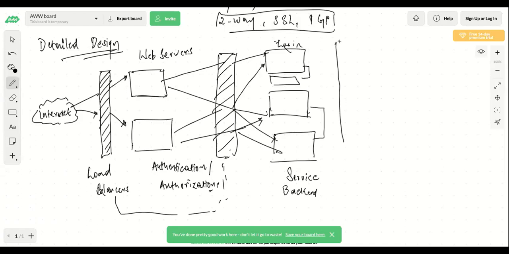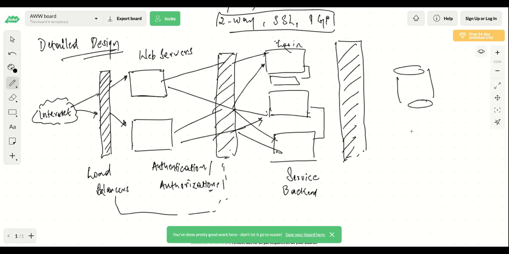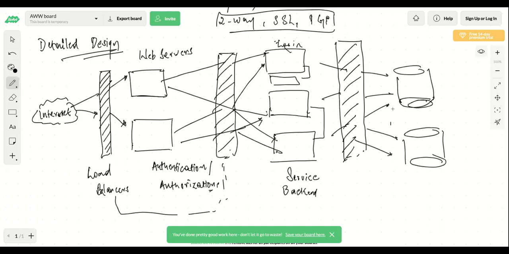There will be another layer which will be your database layer, and again you'll have load balancers in place here, which will distribute the load between your databases. So you can have multiple instances, right? We just talked about the distributed system. So you can have multiple instances of the databases, and depending on your requirement, you will distribute the load between your system or the database. So this is known as the database layer. These things remain the same across all the high-level system design questions which you will come across, or which you'll see going forward. Right. Now this is the high-level design of your system.